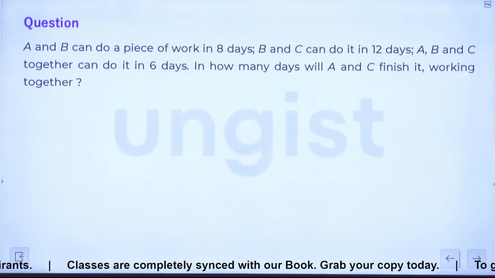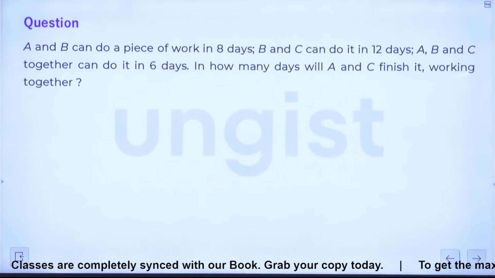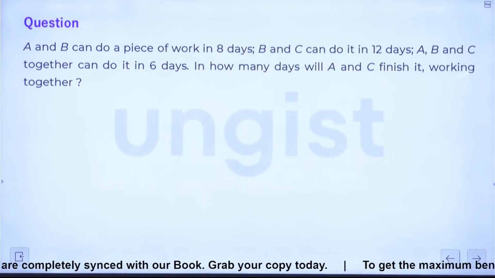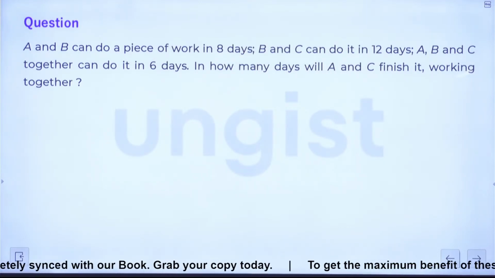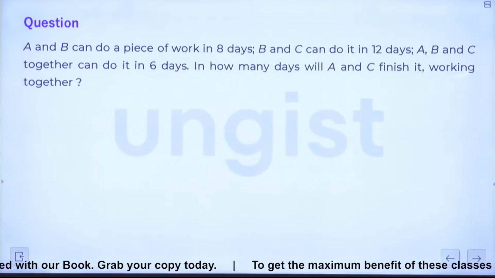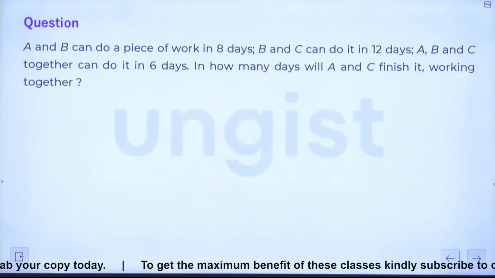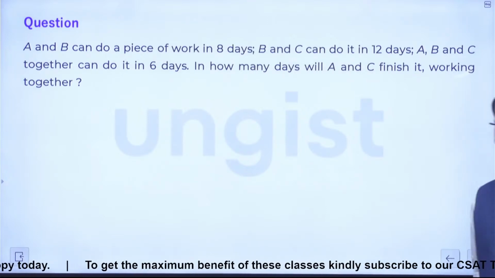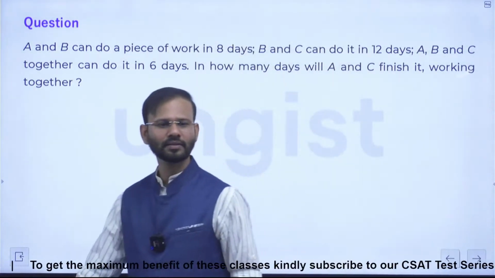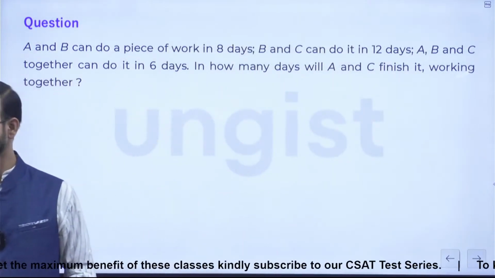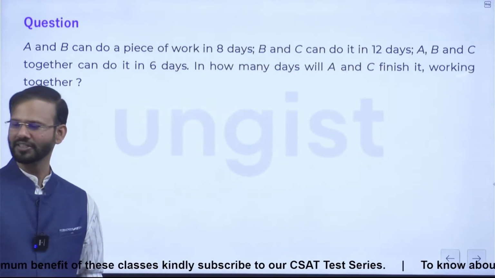So 12 and 24. The question is, in how many days do A and C working together finish it? A plus C you have to find. 8. Okay. 6 and 8. In how many days do A and C finish it working together?